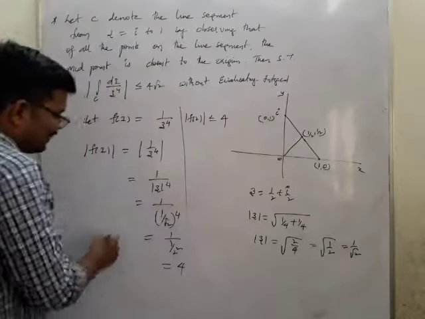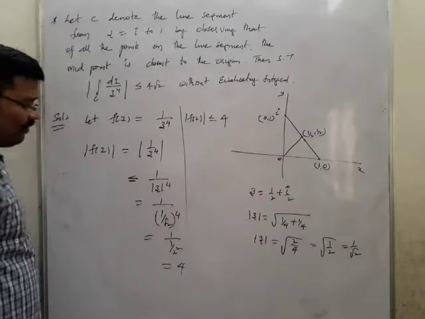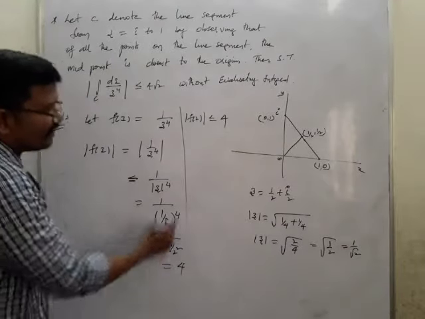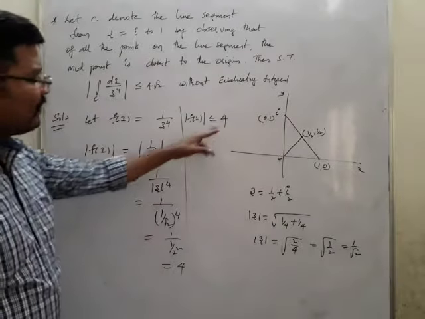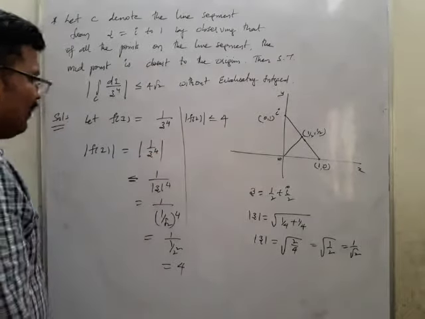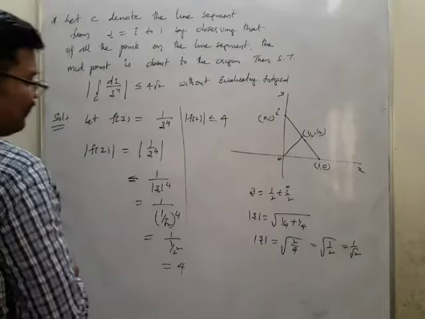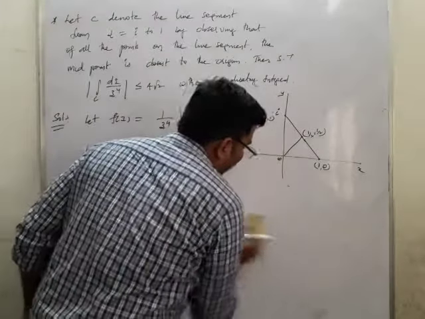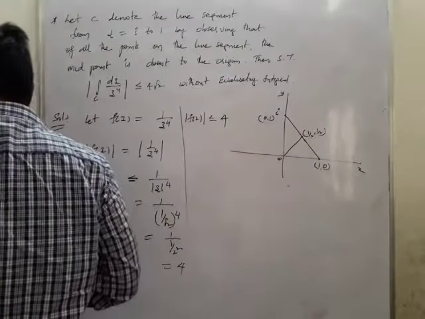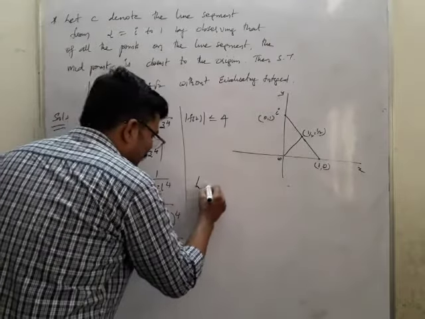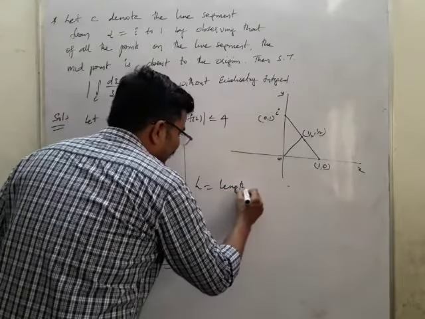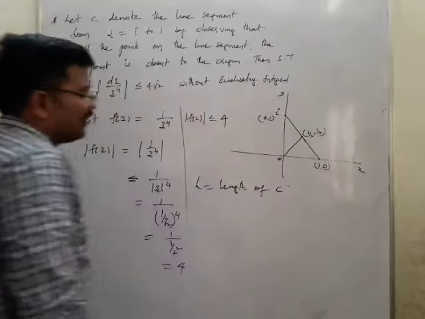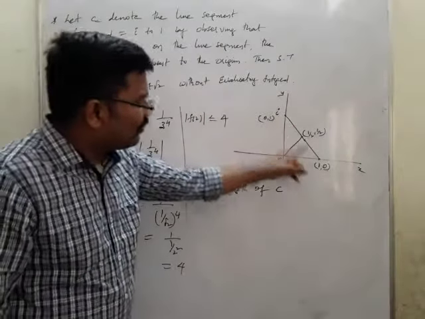You will be getting this as less than or equal to 1 by 4. Okay, mod f of z value is 4 from here. Then what should I find out now? I should find out the value of L. L is nothing but the length of this C. Length of C is nothing but the distance between i and 1.